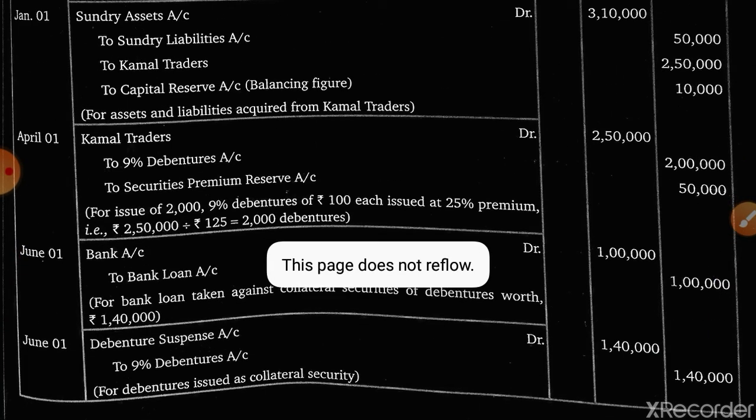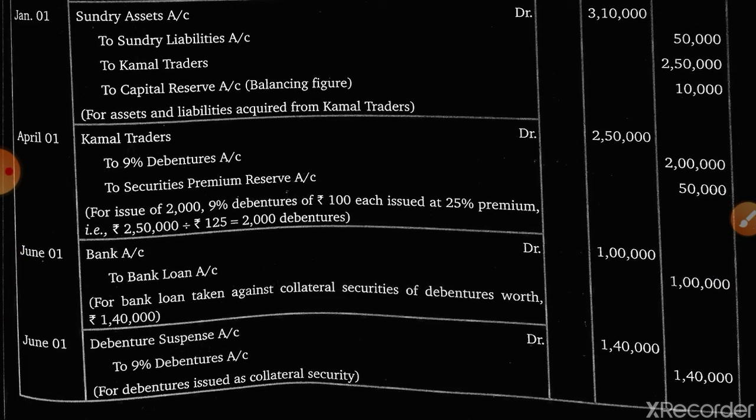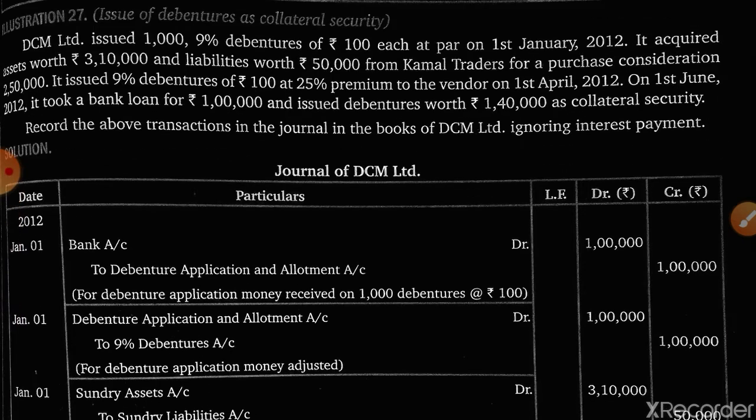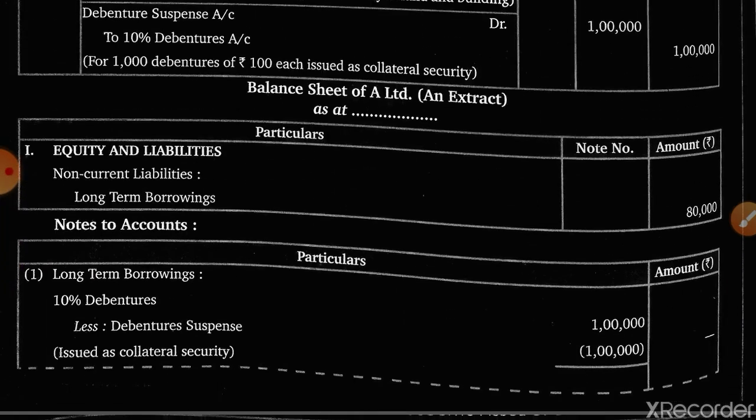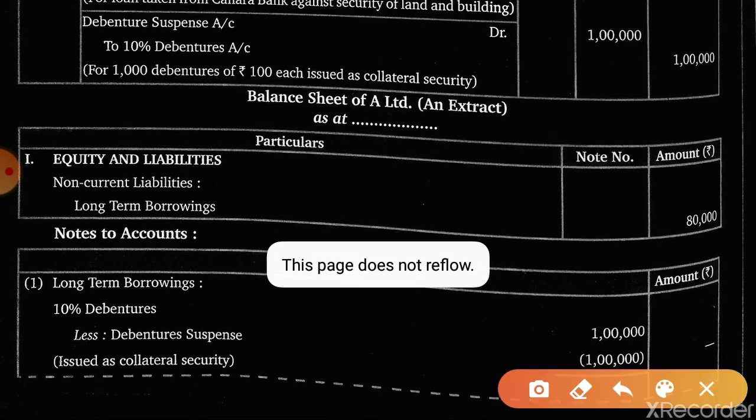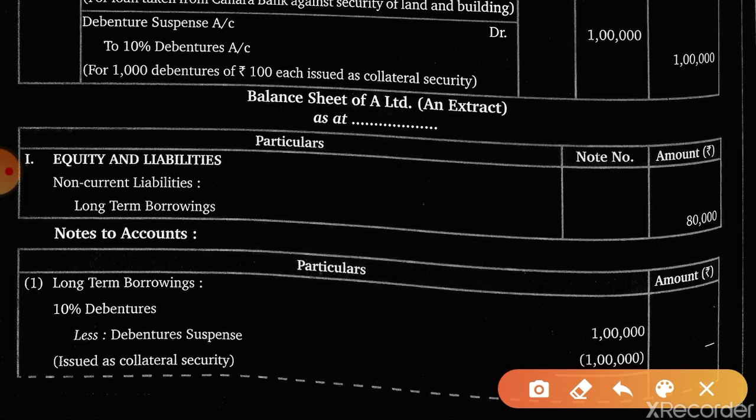Let's move on to the extract of the balance sheet, but it is not given here, so I'm just telling you how the presentation of the balance sheet will be. I'm taking the help of a previous example.